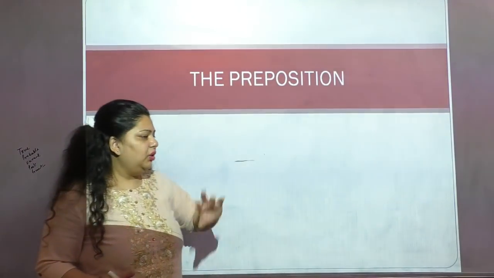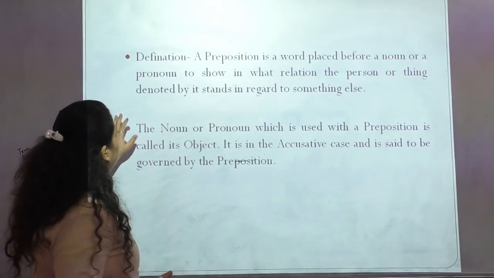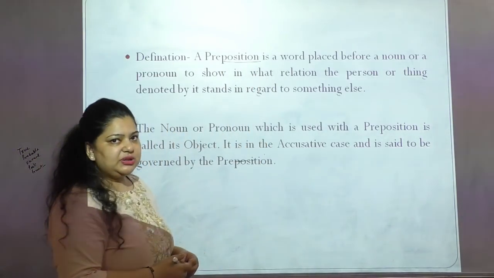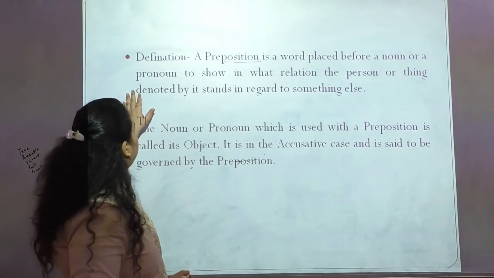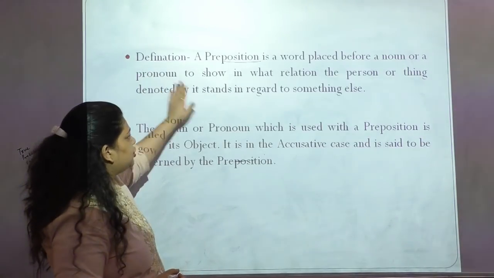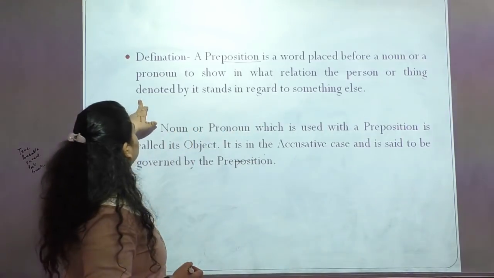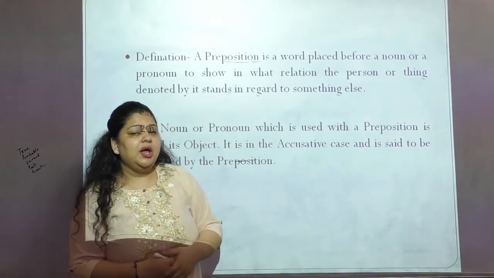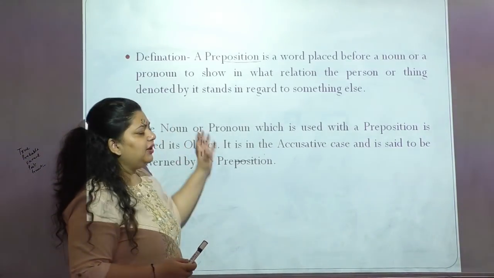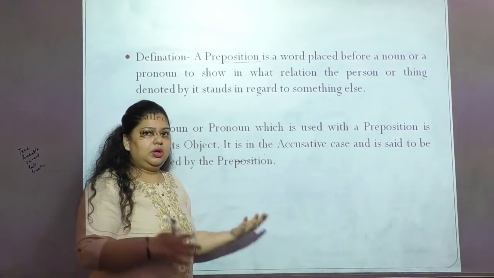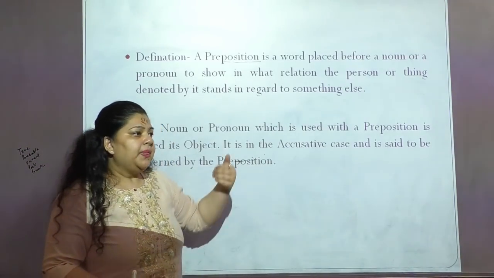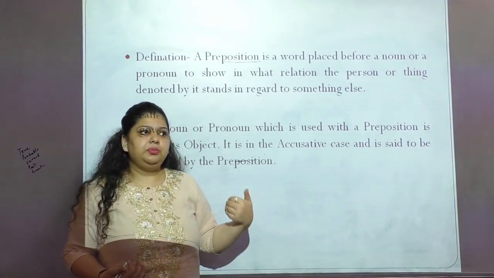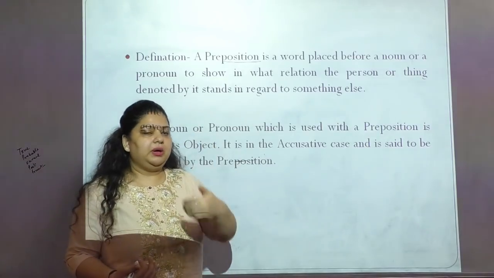So now let's see the definition of preposition. The preposition, like its name says, talks about the position. It is a word placed before a noun or a pronoun to show in what relation the person or thing denoted by it stands in regard to something else, right? So this is the preposition. It is generally used before a noun or a pronoun, right? So you will see in the next slides that one preposition could be used multiple times in multiple places.